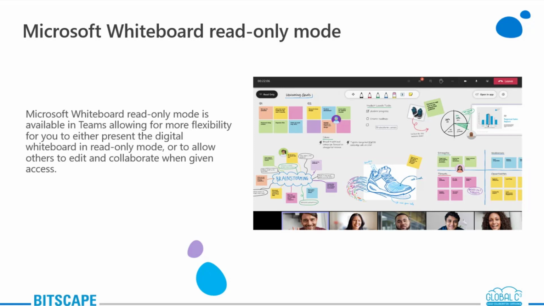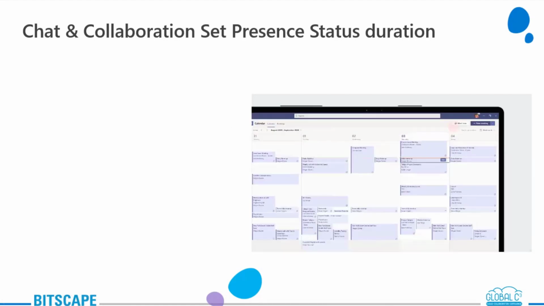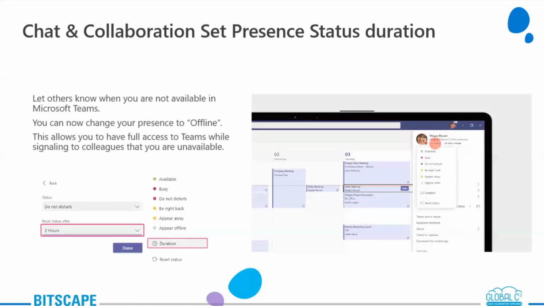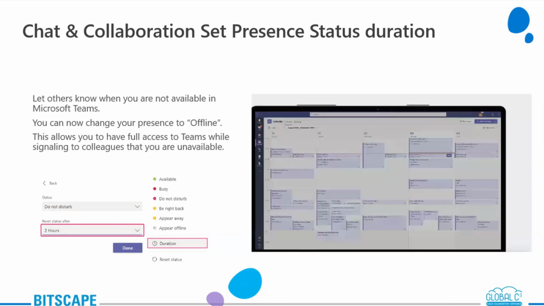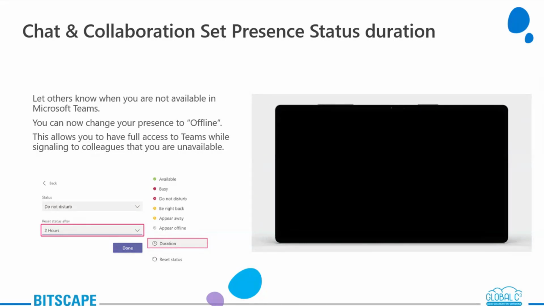Okay, so next we have an amazing feature coming in. I hope you guys like that. All right. Next we have chat and collaboration: set presence status duration. Now how is this going to help everyone? For example, if I need to leave for a meeting, I have to go in the field for the coming 2 hours, and I need to set my status to away for the coming 2 hours. How will I be able to do that? Let me show you that.